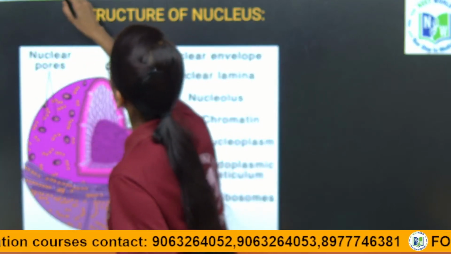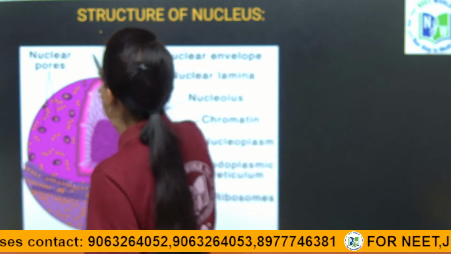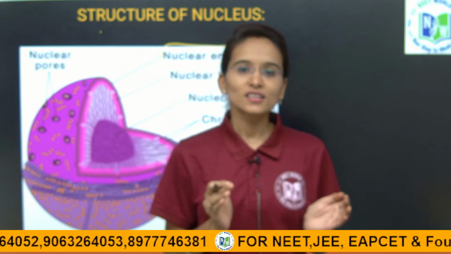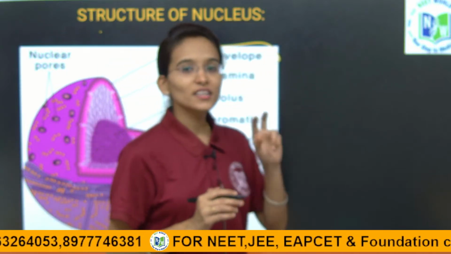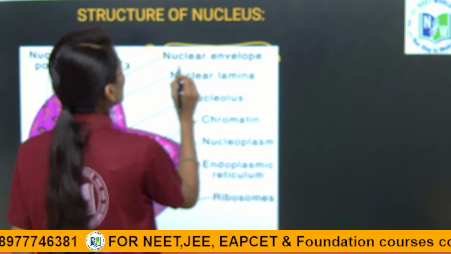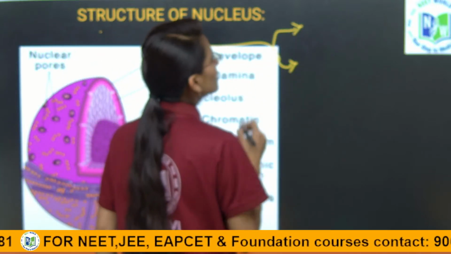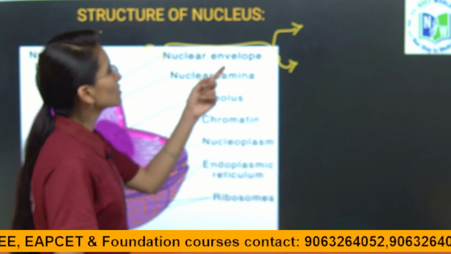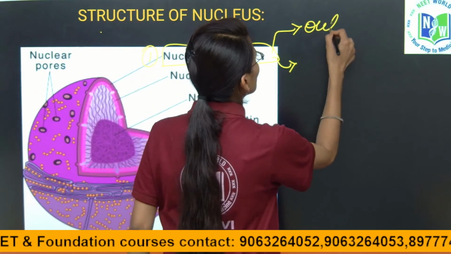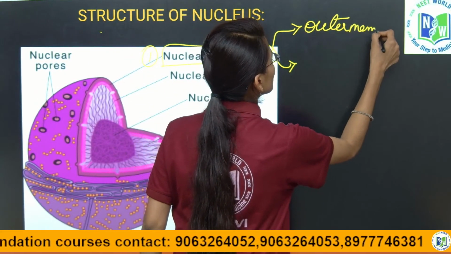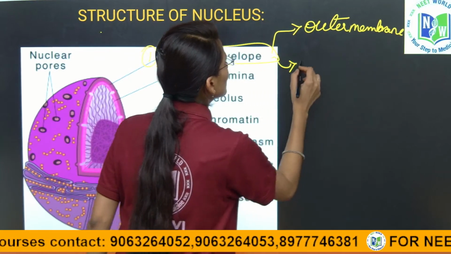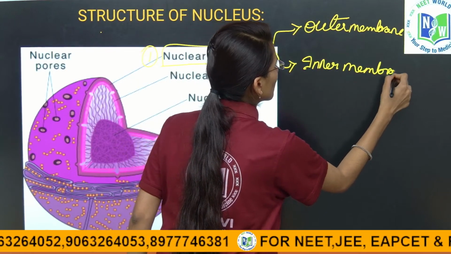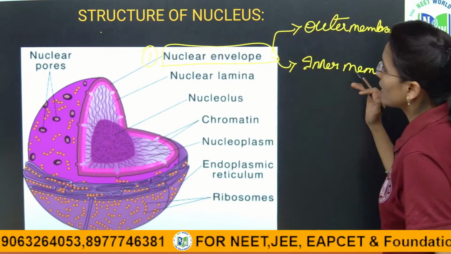So, nuclear envelope, what is it? We have called the nucleus a double membrane bound cell organelle, right? So, the nucleus is going to contain two membranes. It is going to be covered entirely with two membranes. So, one will be the outer membrane and next the inner membrane. Clear? Okay, outer membrane and then inner membrane.